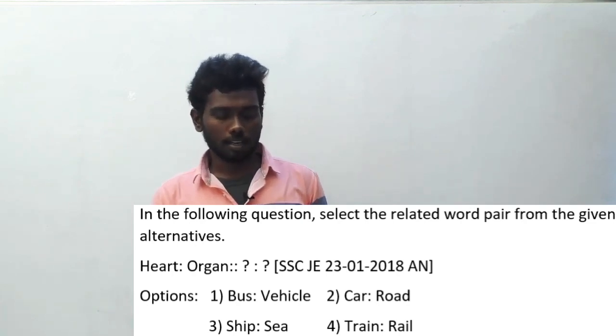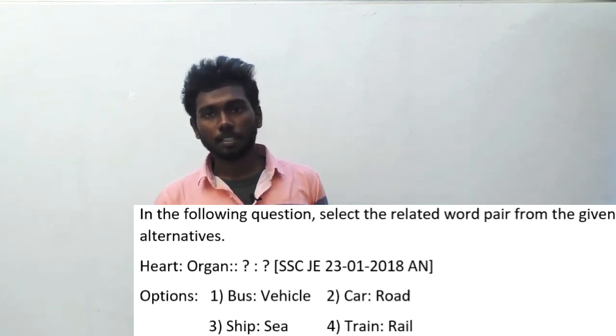We know that bus is to vehicle means bus is obviously a vehicle. There are many types of vehicle like cars and so on, but bus is a vehicle, one of the types. Like heart is an organ, bus is a vehicle. Whereas the other options are wrong. I will say why they are wrong.